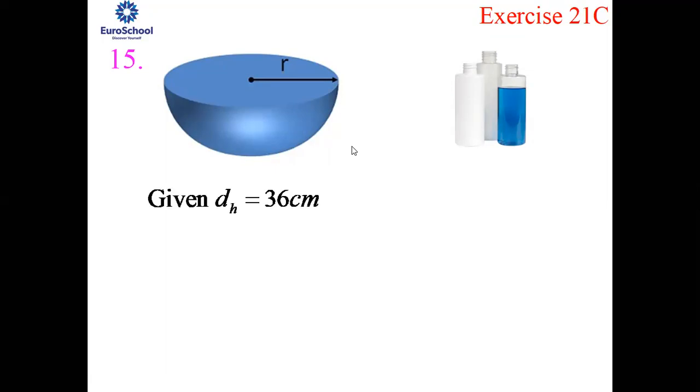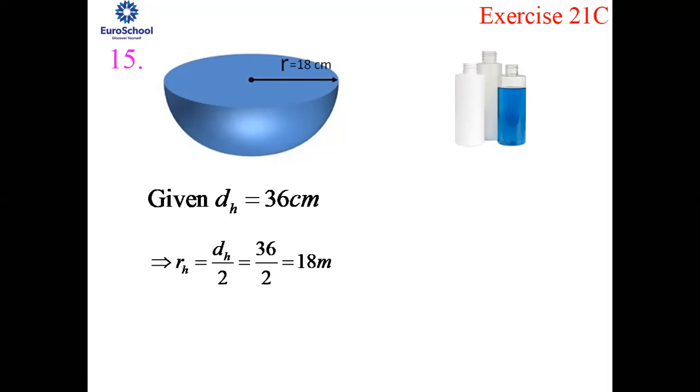Now, what is being said about the hemispherical bowl? The diameter of the hemispherical bowl is 36 centimeter. But we don't require the diameter, we are in need of the radius. What is the formula for radius? It is nothing but half of diameter. So 36 upon 2, you end up with 18. So the radius of the hemisphere is equal to 18 centimeters. I'm sorry, it is centimeters, not meters.